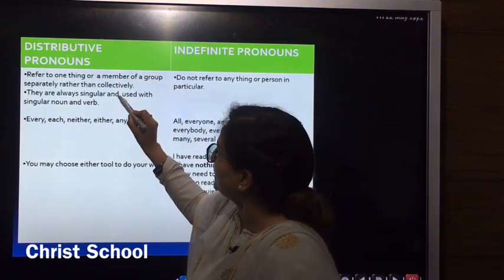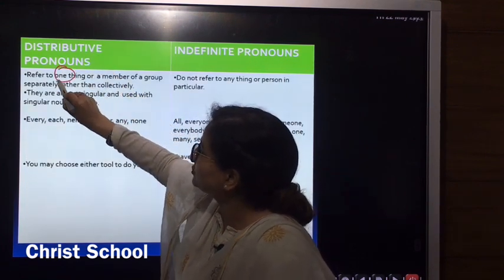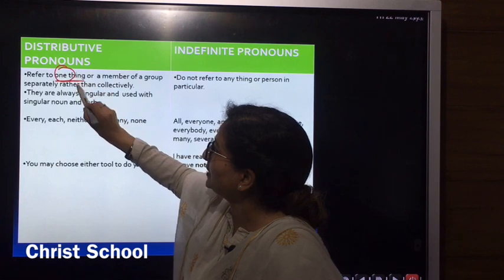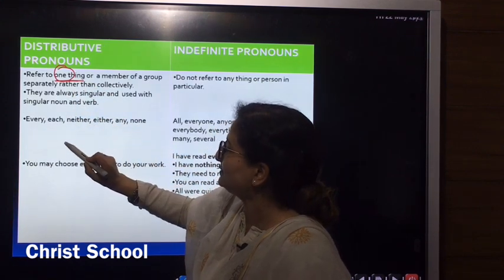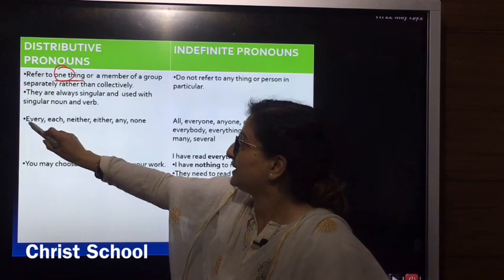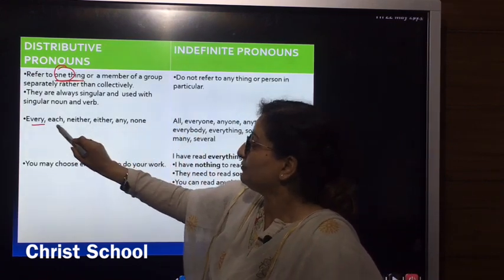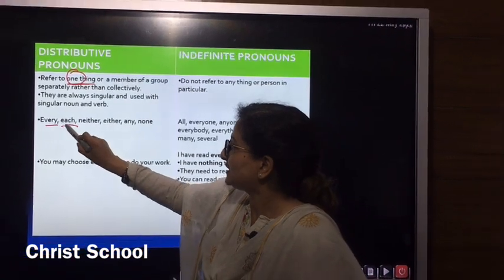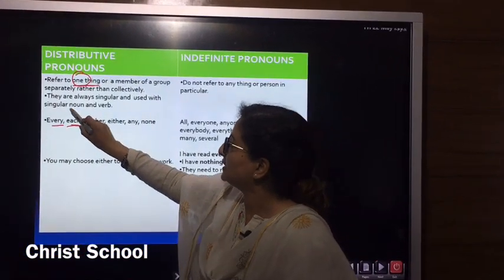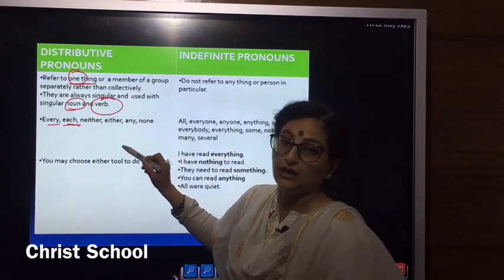In this the key word is one. They will always refer to one thing in a sentence. That means if I say every, each, neither, either, any, none, in this case always and always the noun and verb have to be singular.